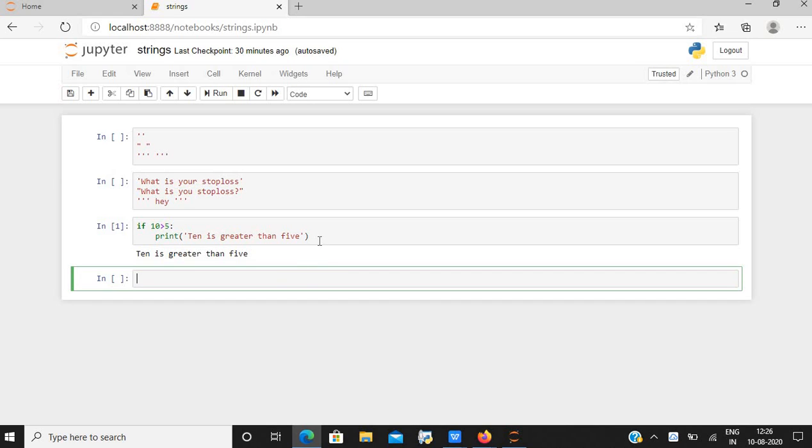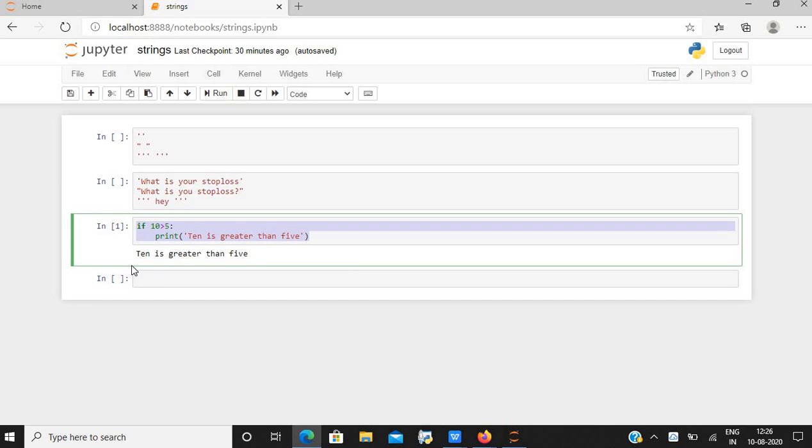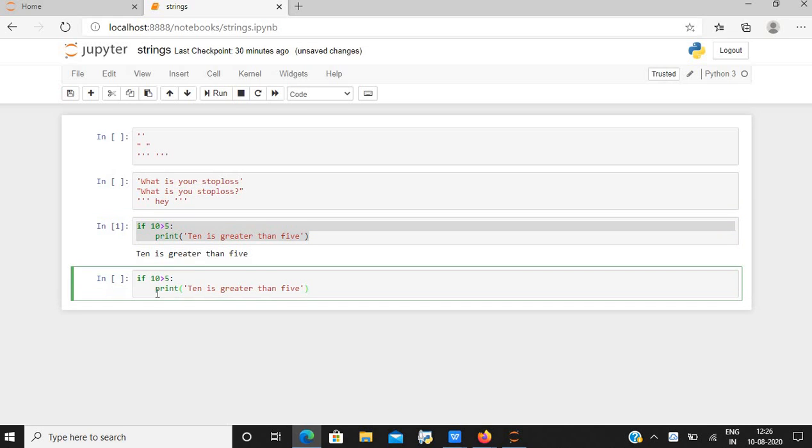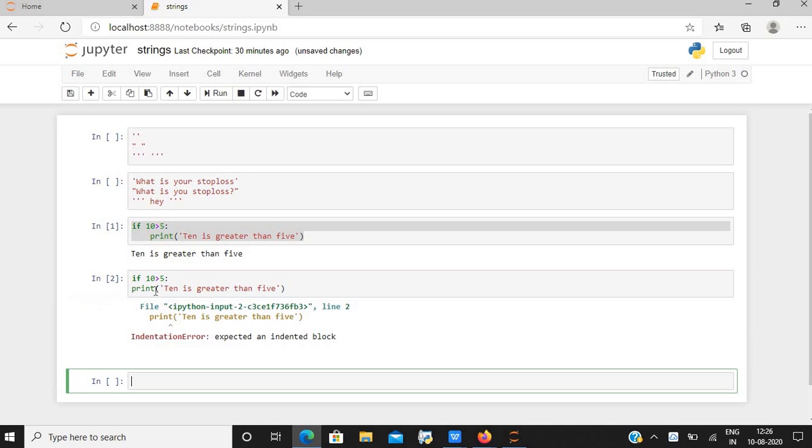If we don't give an indentation, the code will not work. Let us check this out. I am removing the indentation here and let us run this code. As you can see, there is an indentation error.